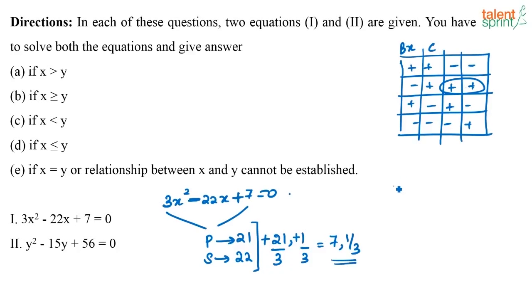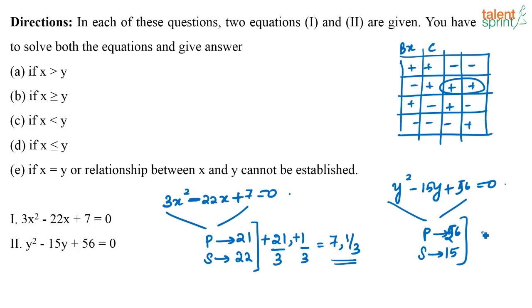Now let us look at the next equation, y squared minus 15y plus 56, that is equal to 0. Again you have two numbers whose product is 56 and the sum of the two numbers is 15. So what are the two numbers going to be? Sorry, I have to find out two numbers whose product is 56 and the sum is 15. So the two numbers are going to be 8 and 7. 7 eights are 56 and 8 plus 7 is 15. So these are the two numbers that I am looking at.